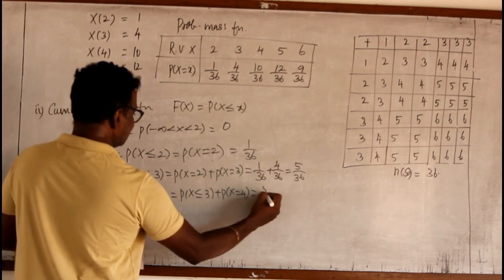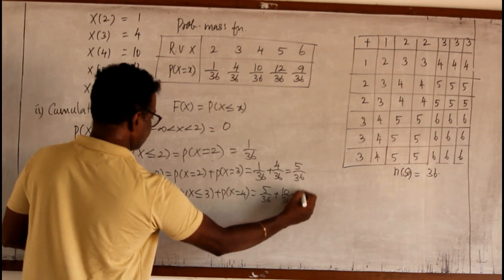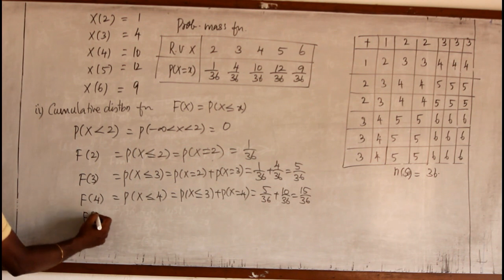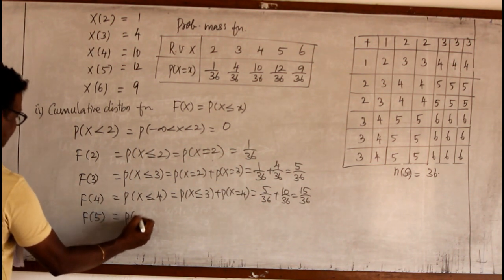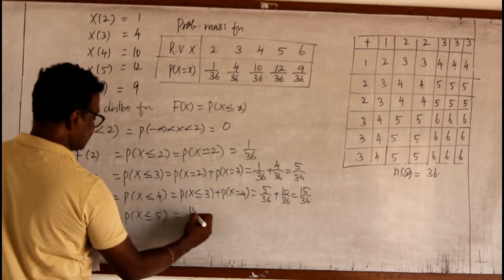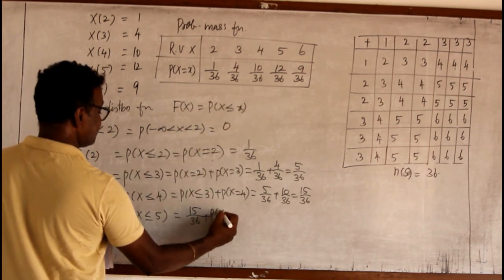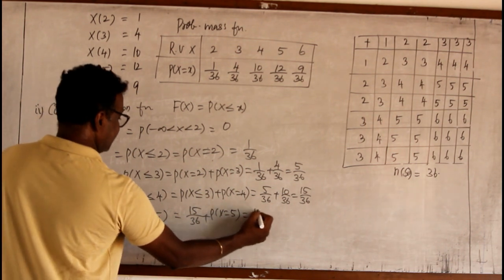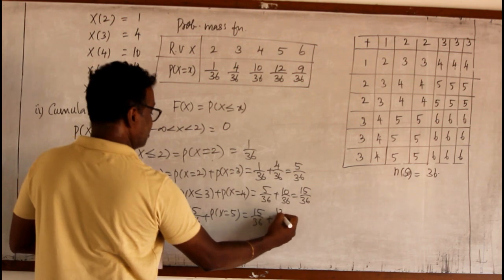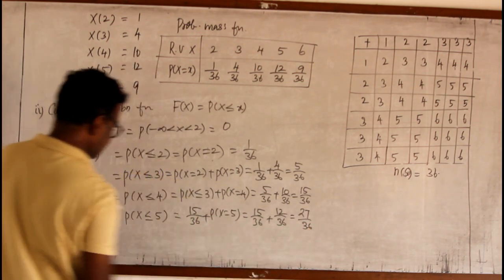Up to 3 the answer is 5 by 36. Then it is 10 by 36. So it is 15 by 36. Now we can sum up. F of 5 means P of x less than or equal to 5. That means it is up to 15 by 36 plus P of x equal to 5. That is 15 by 36. The probability up to 5 is 12 by 36. So the answer is 27 by 36.